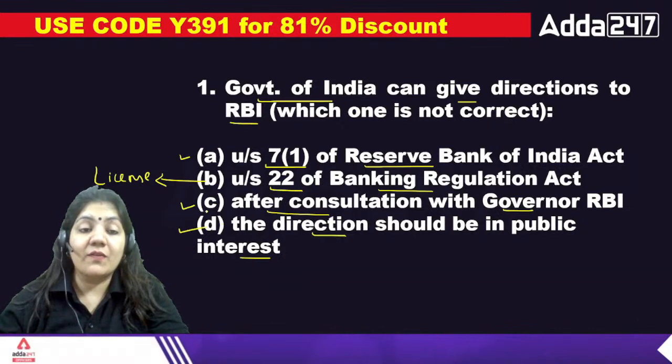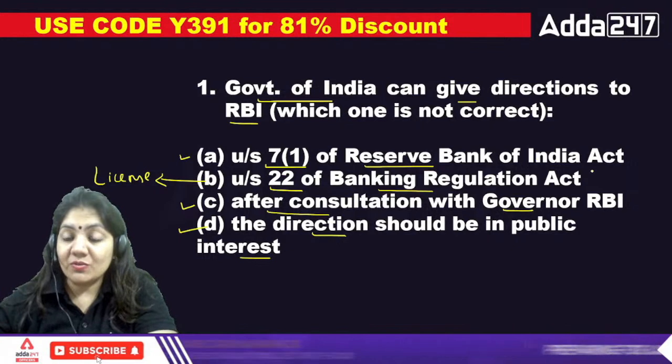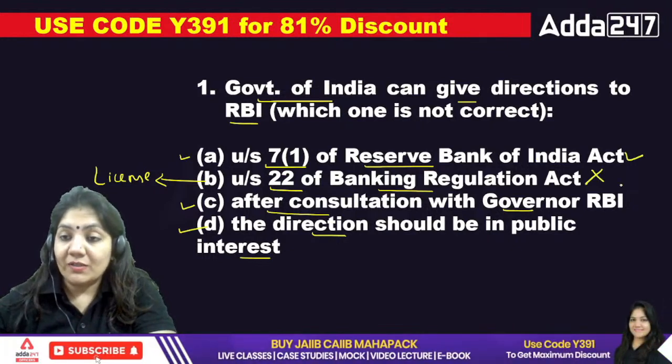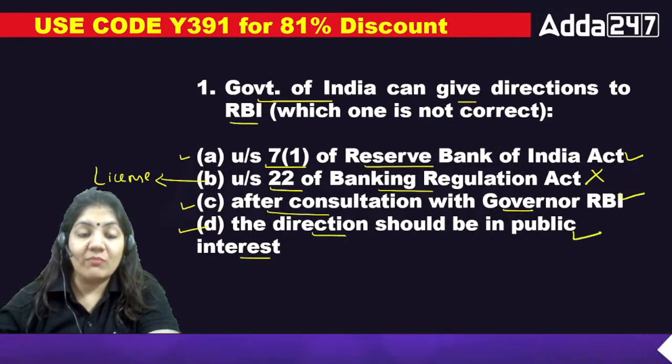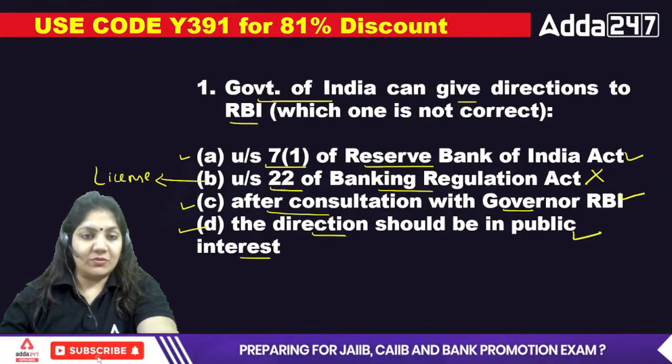So for the first one, the right answer is B. B is not the correct one, and all the other statements are correct. So that's why B will be the right answer. In that way, you have to solve this one.